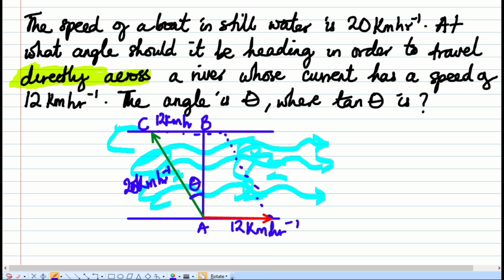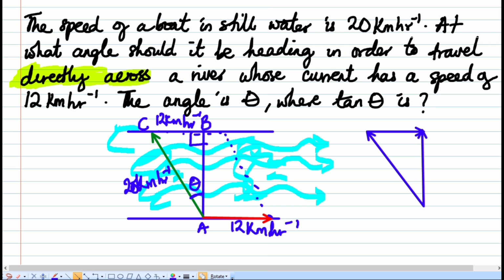Basically, because that's the speed of the river. So we have a right angle triangle now because this is a right angle. Right, so I'm going to draw this triangle out again so we can now begin to work with it. So we have this one going in this direction. The speed of the river is in this direction and he wants to go in this direction.